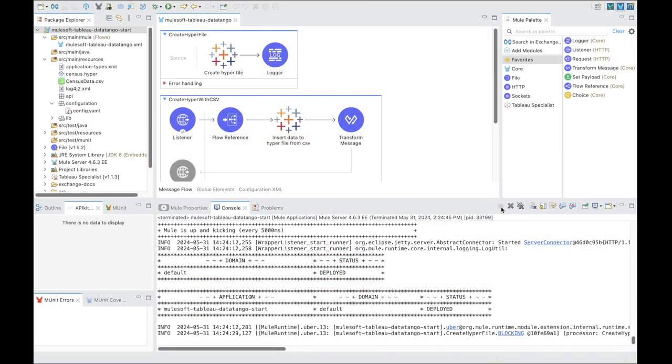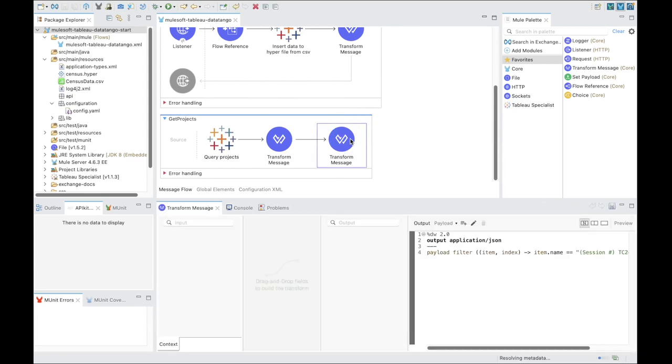In Lab 2, we will create the published data source endpoint. This will allow you to create a real-time data feed from your hyperfile created in the previous step and publish it to the Tableau Cloud project. In the canvas, navigate to the Get Projects flow and double-click the last transform message component.